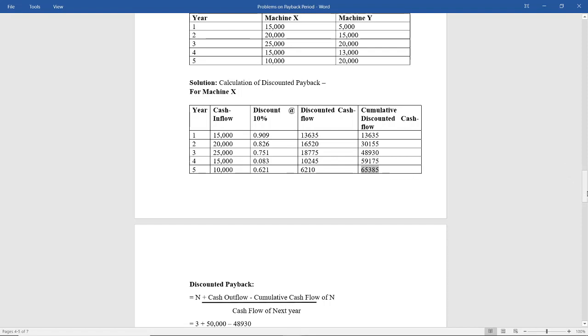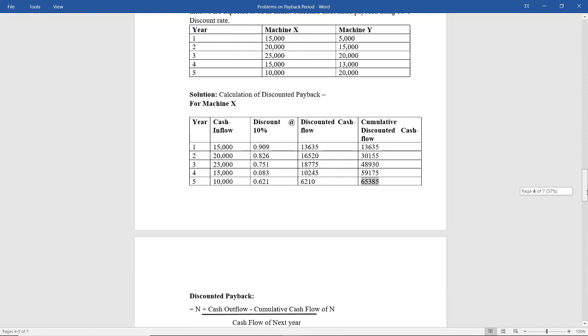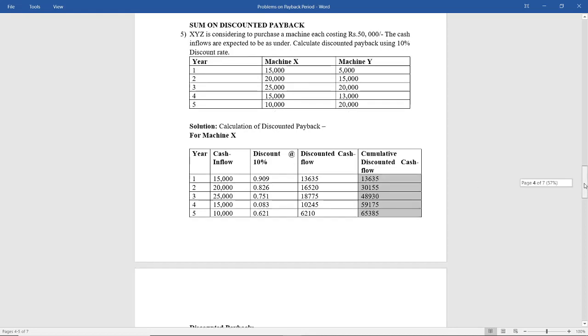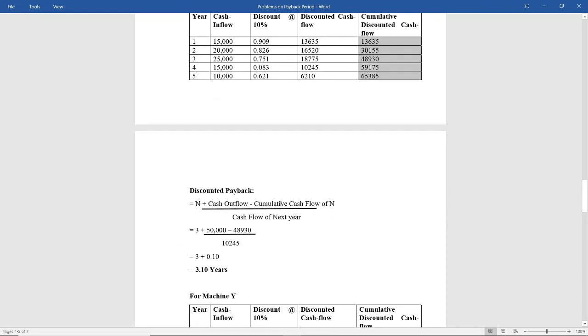65,385. Now the next step is we have to see the year in which the cash outflow is equal to the cumulative discounted cash flow, and that will be the year that will be called as a payback period. Now let us see first what is the C year. XYZ is considering to purchase a machine of 50,000 rupees, so the cash outflow is 50,000. Now can you find the exact 50,000 in your cumulative discounted cash flow? No.